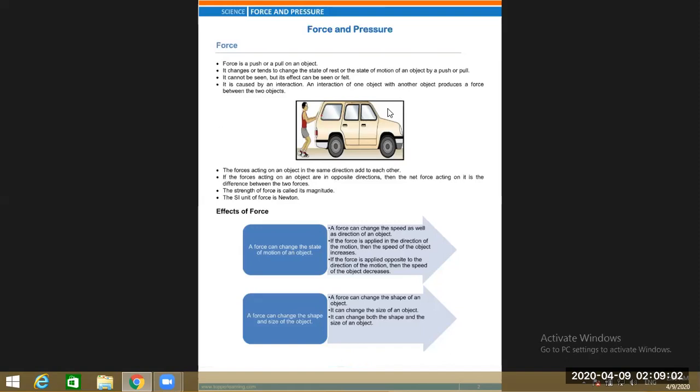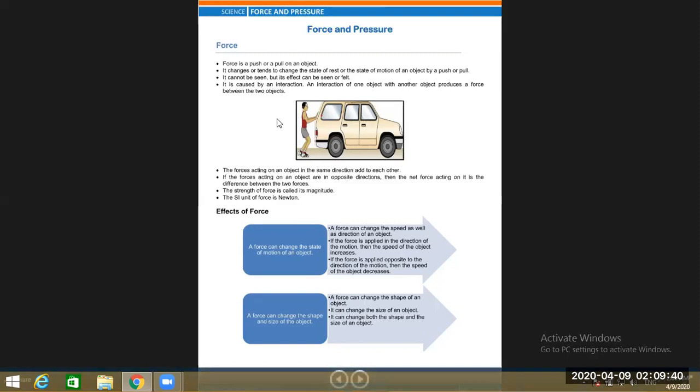The next effect is that a force can change the shape and size of an object. Look here. Force can change the shape of an object. That was discussed in the previous section and shown in the case of a spring, rubber, and lemon, squeezing of lemon, twisting. All these were examples of shape and size changing. It can change the size of an object. It can change both shape and size of an object.